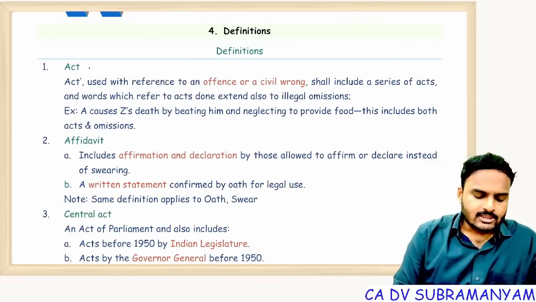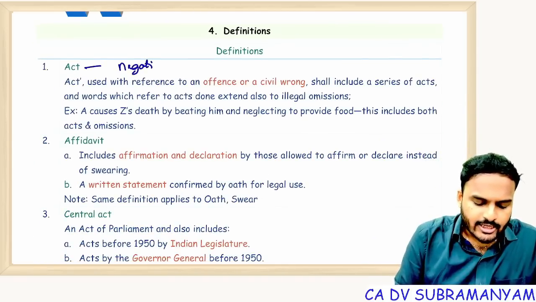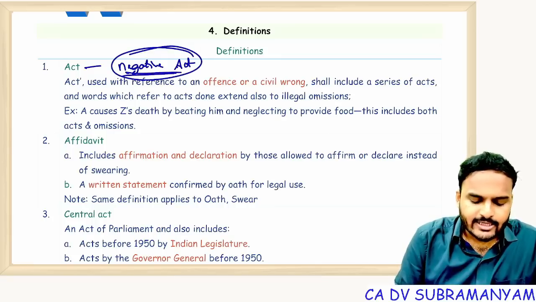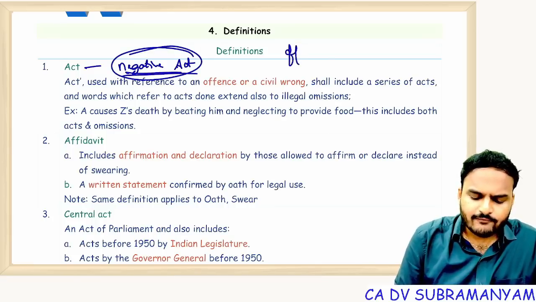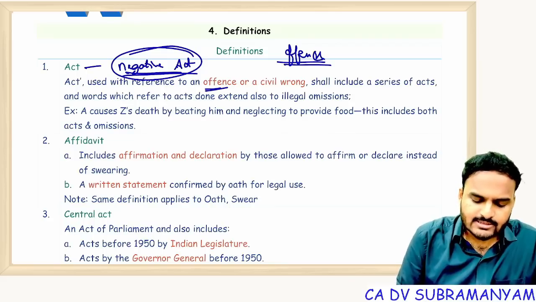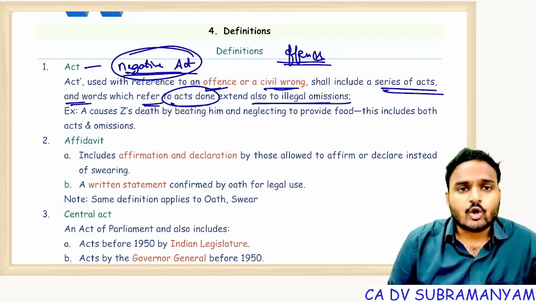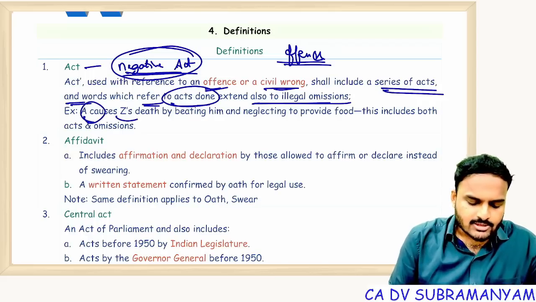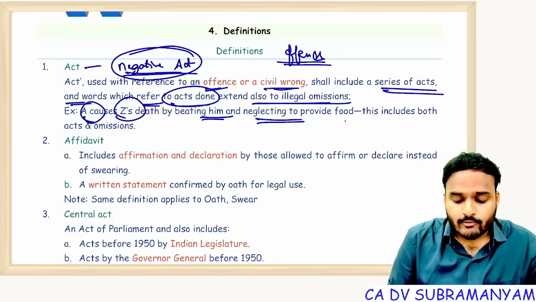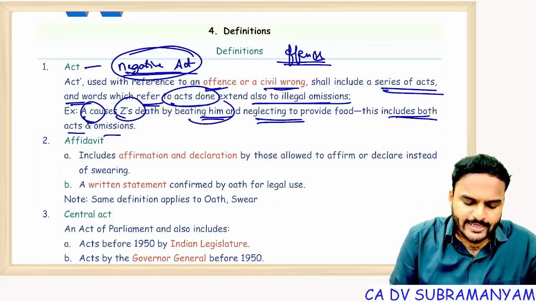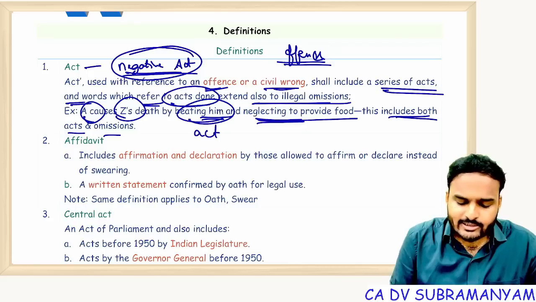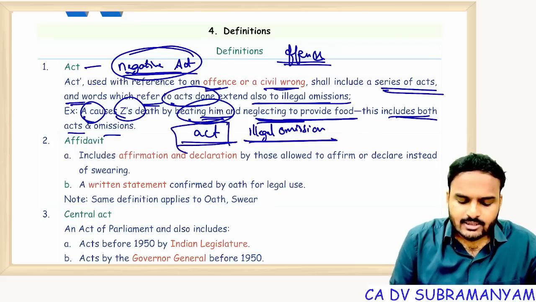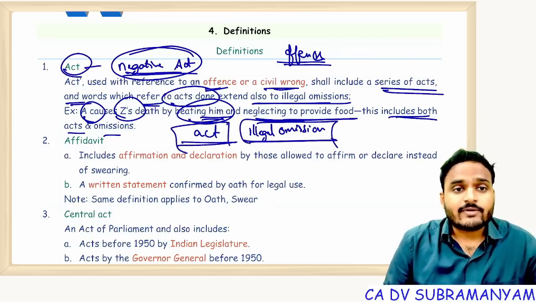Definitions. Act. Here act means a negative act. Act was defined in a negative manner. Simply, act refers to an offense or a civil wrong. It shall include a series of acts, and words which refer to acts done extend to illegal omissions. For example, A caused Z's death by beating him and neglecting to provide food. This includes both act and omission. Beating him is an act. Neglecting to provide food means omission, which is legal or illegal? Illegal omission. So illegal omissions and wrongful acts will come under the definition of act.